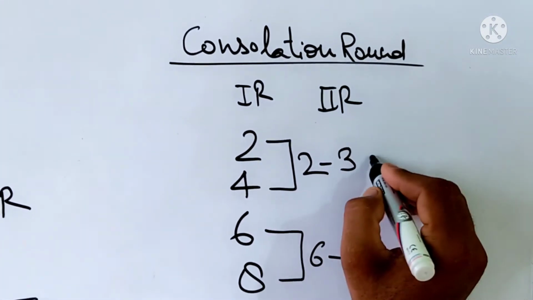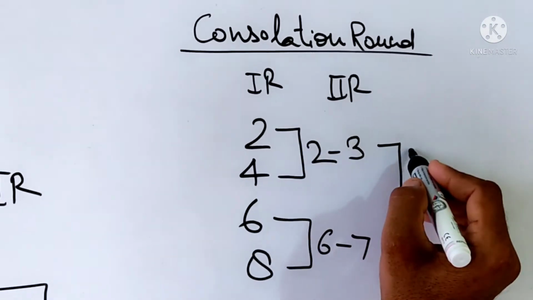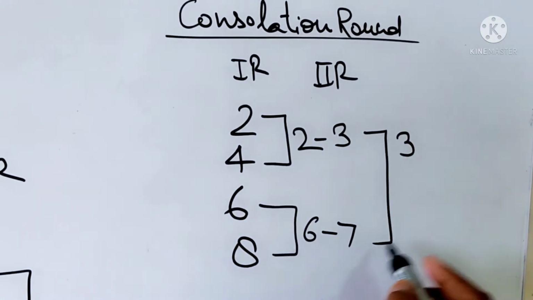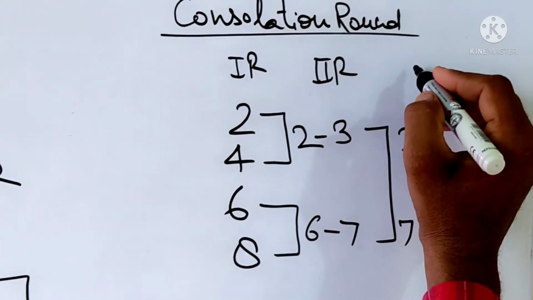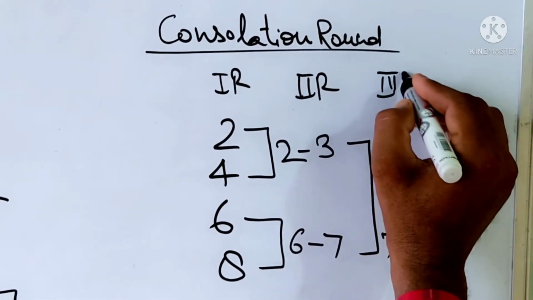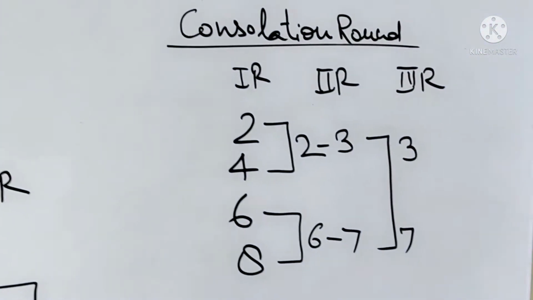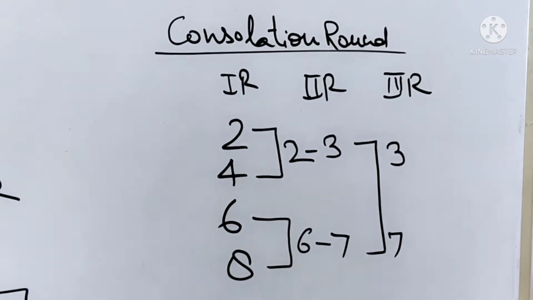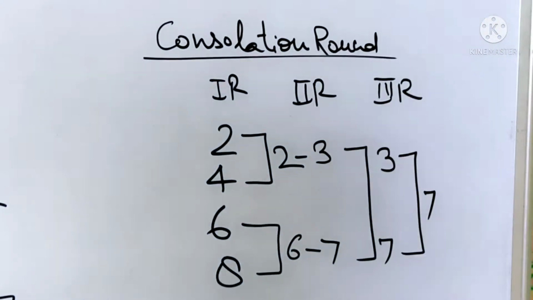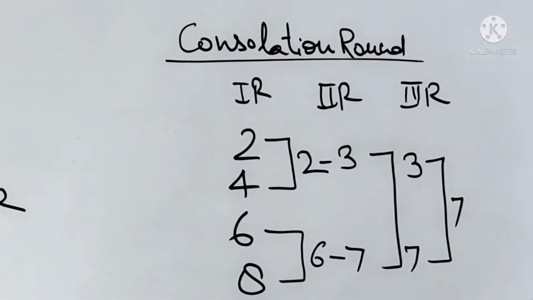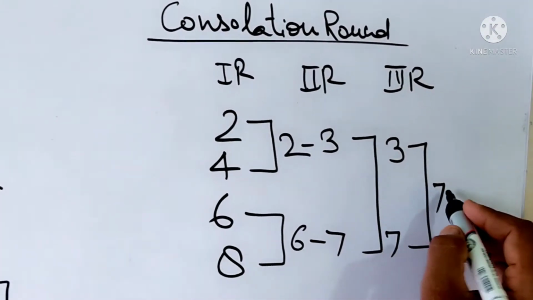Second round: teams number 2 and 3, 3 winner; teams number 6 and 7, 7 winner. Third round: teams number 3 and 7, 7 winner, and team number 5 is the loser of the third round.